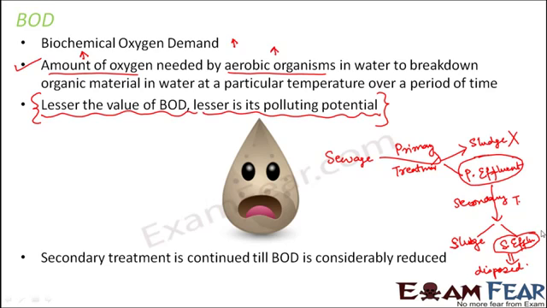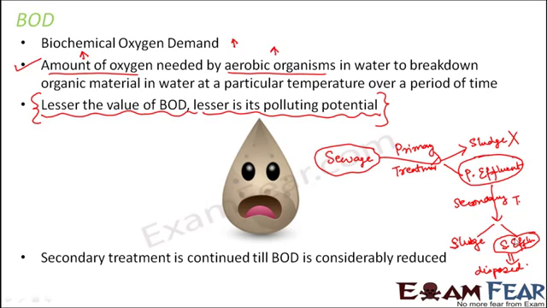So from this sewage which has very high polluting potential, after the treatment you arrive at secondary effluent which has very little polluting potential. So it is very safe to dispose it directly into the water bodies.